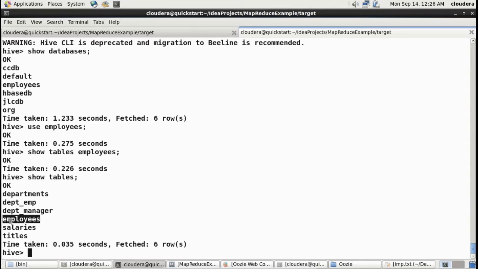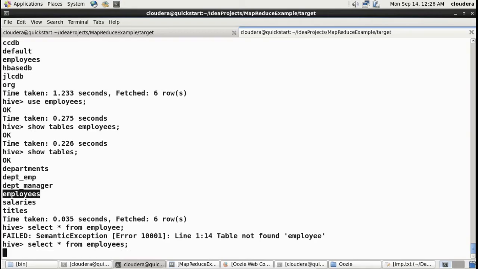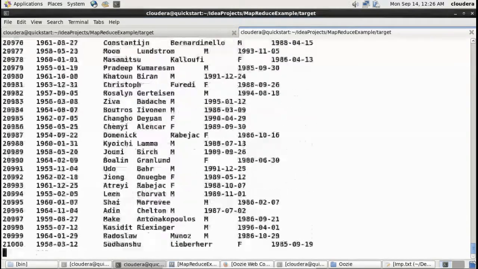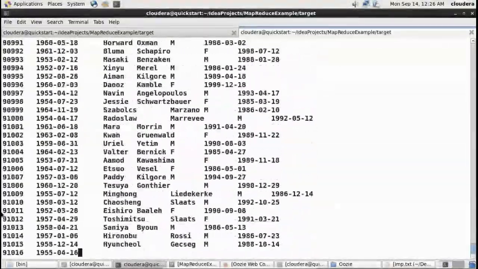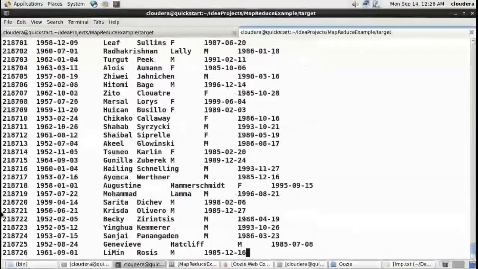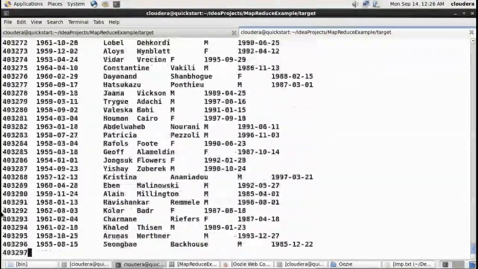We also have an employees table here. Let me just do a select query. Fetch 6 rows. Table not found: employee, because here the S was missing. This particular table has 300,000 rows, so that's why it is just printing out all of the data into the console.